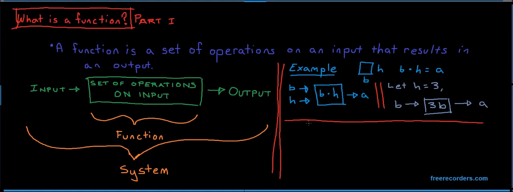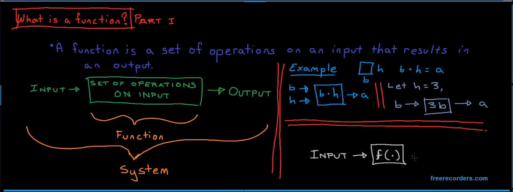Our new system consists of an input, variable b, an operation, 3 times b, and an output, variable a. Often, the set of operations of the function are too cumbersome to write inside the box of our system, so we represent it by a letter, f in this instance. The representation of the function is followed by parentheses in which we specify the variables on which the function will do a set of actions. We call the variable on which the function operates the argument of the function. When we do not wish to specify a particular variable, we often leave the argument as a dot.